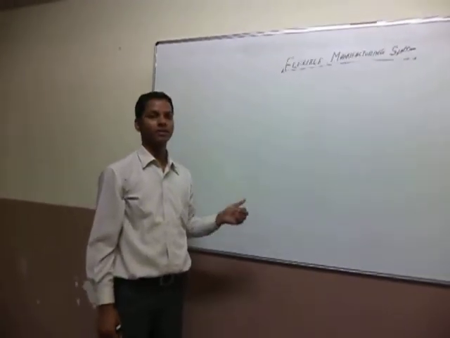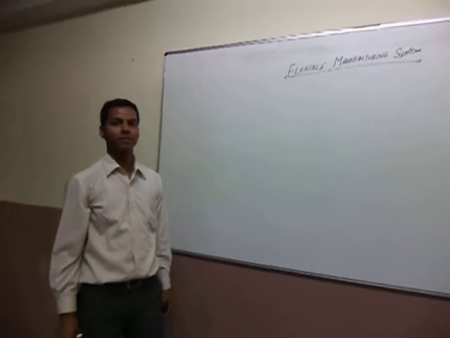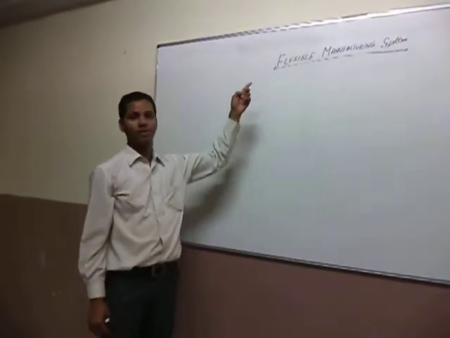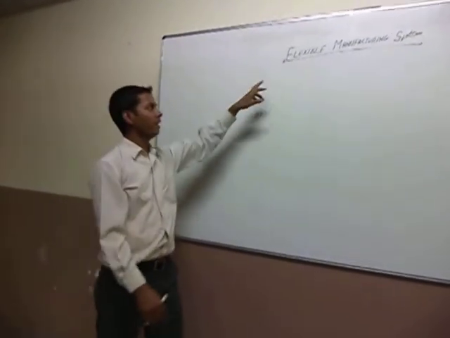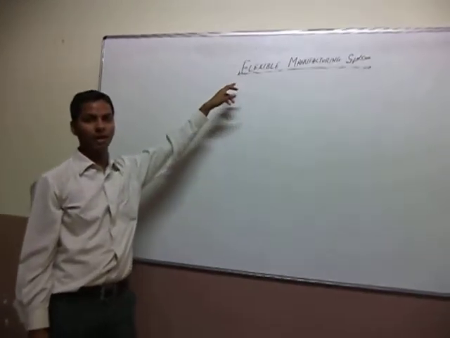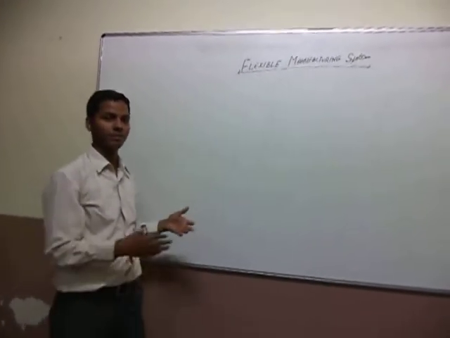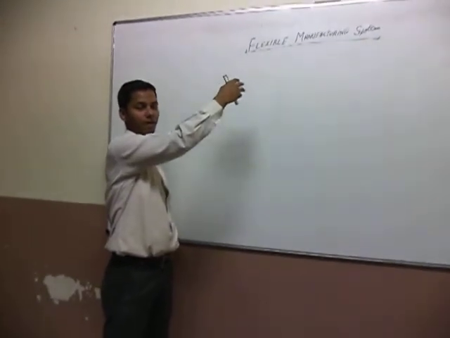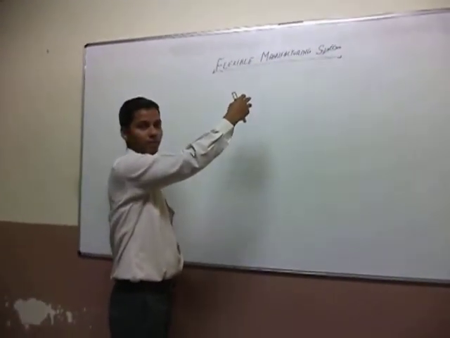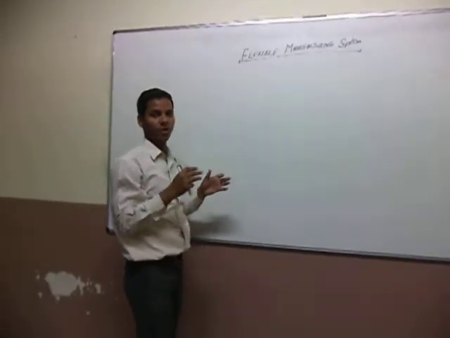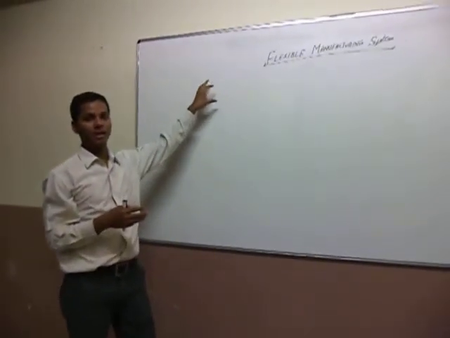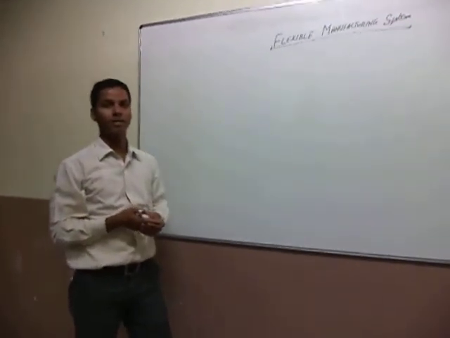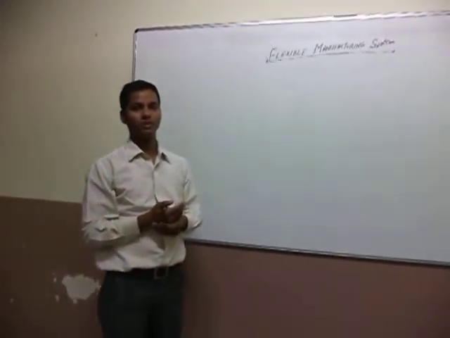I am here to present this topic, flexible manufacturing system. I think everyone knows the meaning of flexible. Flexible means it is applicable for all types of systems. As the variety of product changes, our system is applicable for all types of product. FMS is a system which consists of processing operations with the help of an automatic material handling system, storage system, and computer control system.